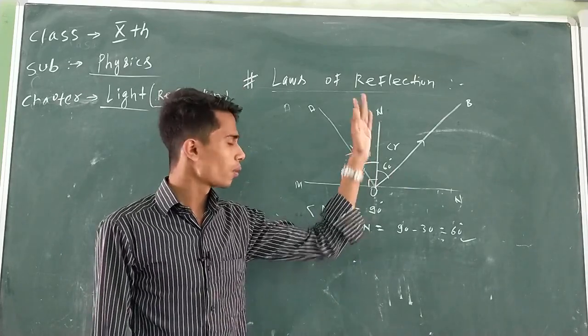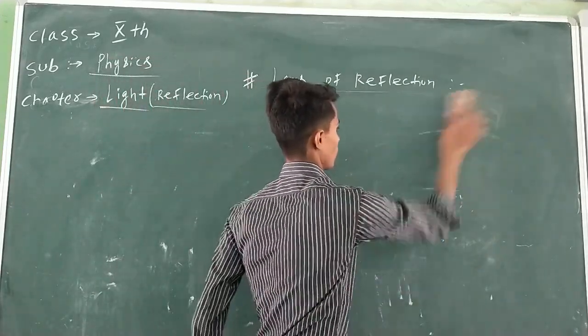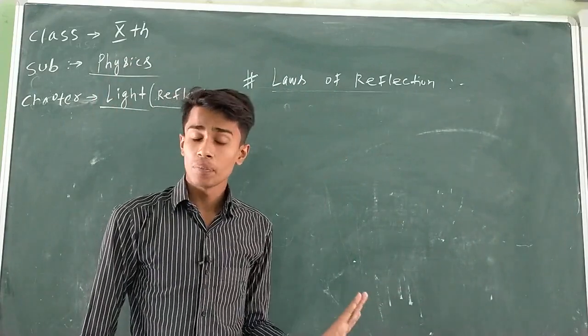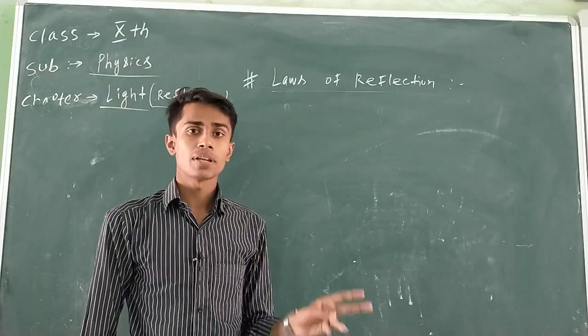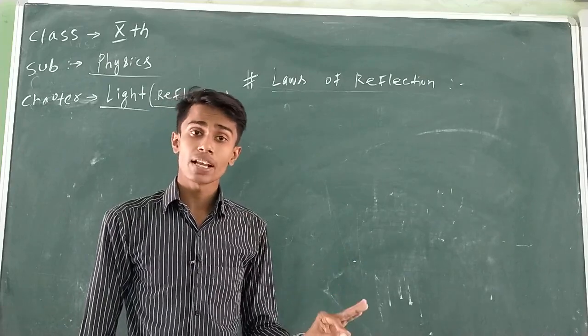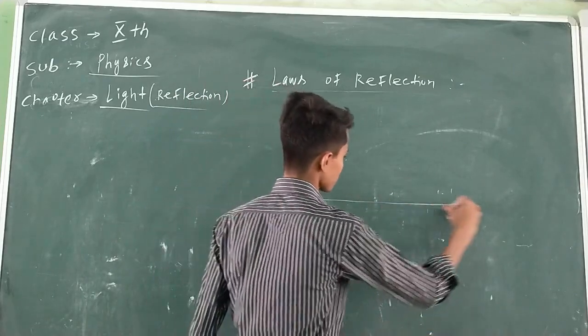Now listen. We will calculate the value of the angle of incidence, the angle of reflection, and also trace the path of the reflected ray whenever a ray of light is falling perpendicularly on a surface. Let us see.